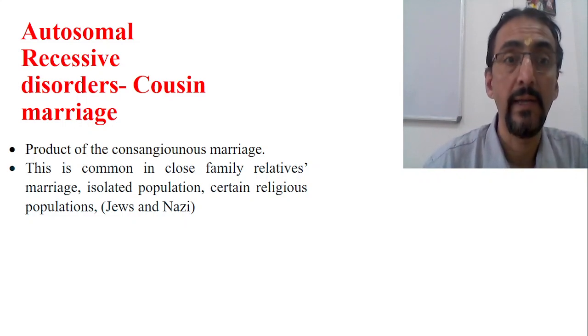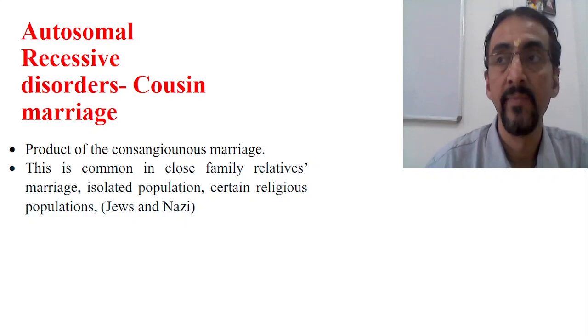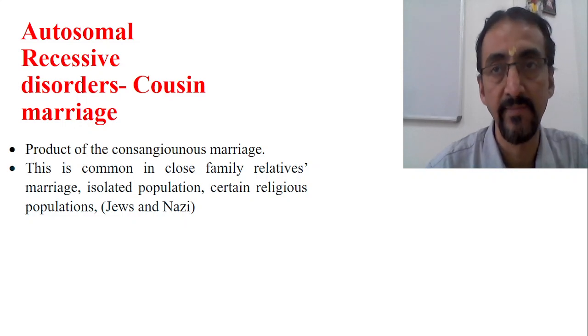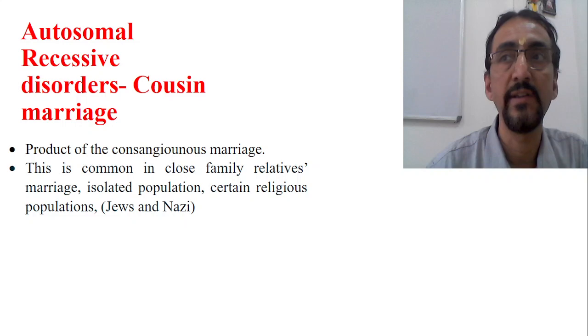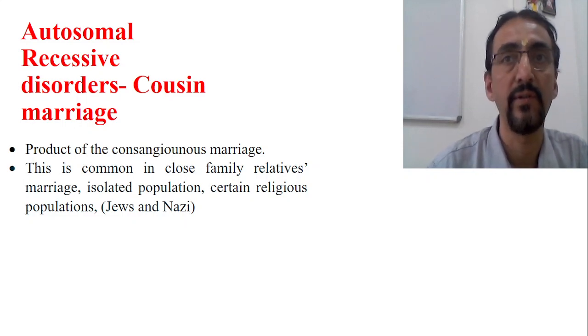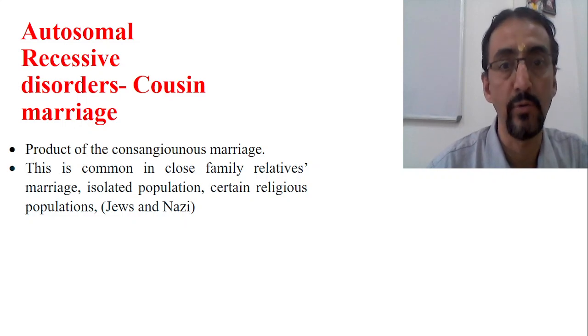So how do autosomal disorders come about? The basic rules are very simple. Number one, autosomal disorders usually skip generations. The disease suddenly appears in the family after many normal generations. Number two, the male and female ratio is equal. The carrier ratio is also equal, and it is most commonly seen in consanguineous marriage. Otherwise, the chance of a recessive disorder is very less and remote.